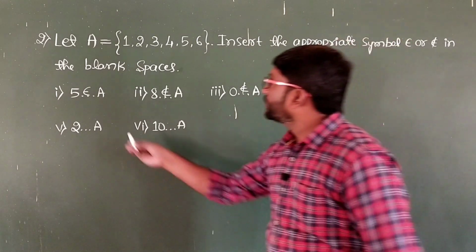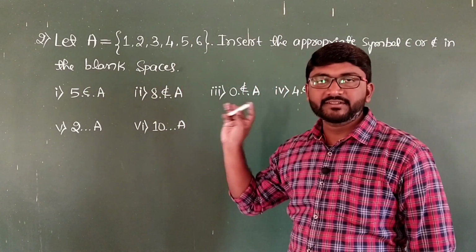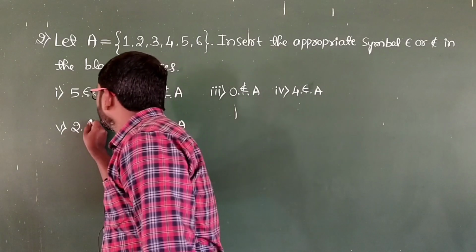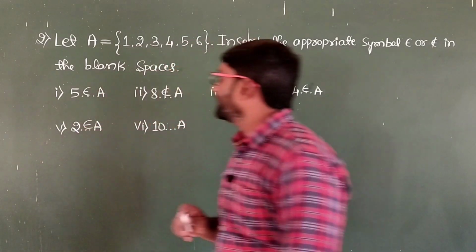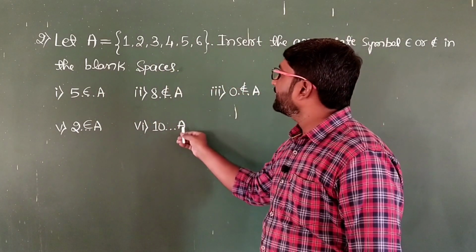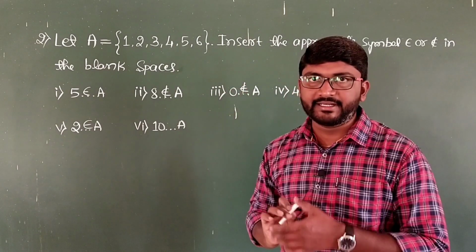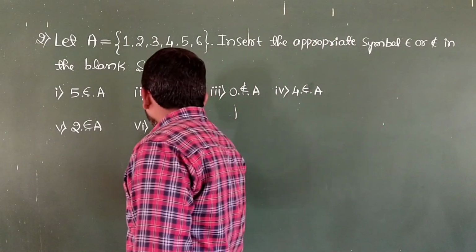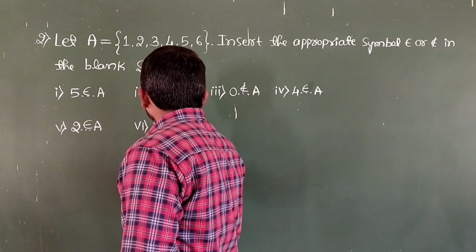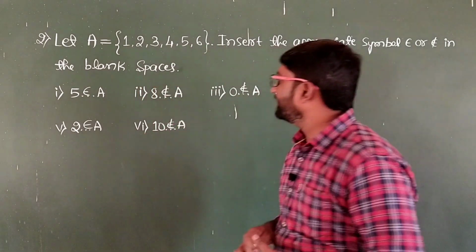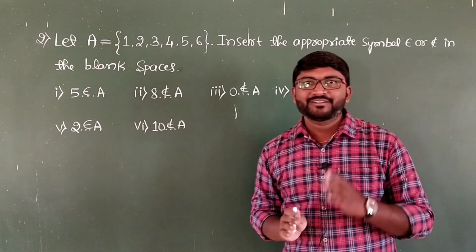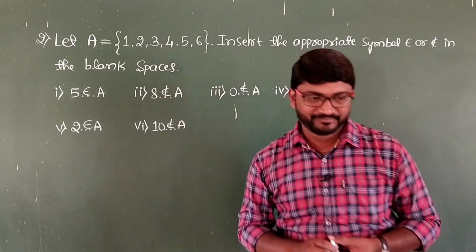Then 2-A. 2 is there in the set A, therefore 2 belongs to the set A, and then 10-A. 10 is not there in the set A, therefore it doesn't belong. 10 does not belong to the set A. So this is all about the second main question.